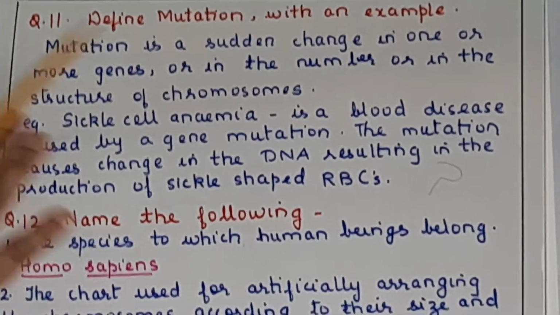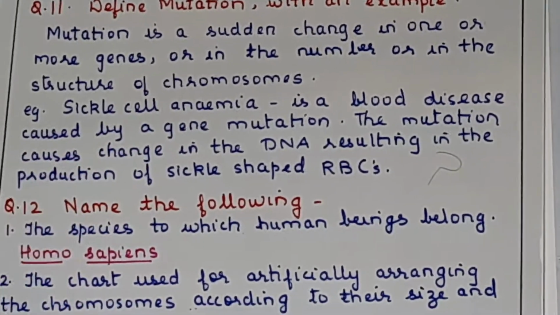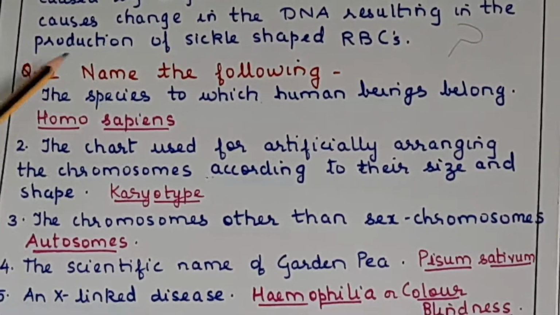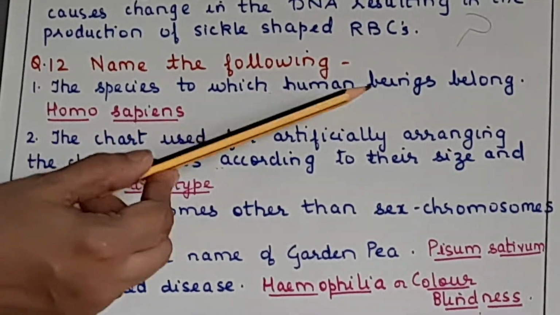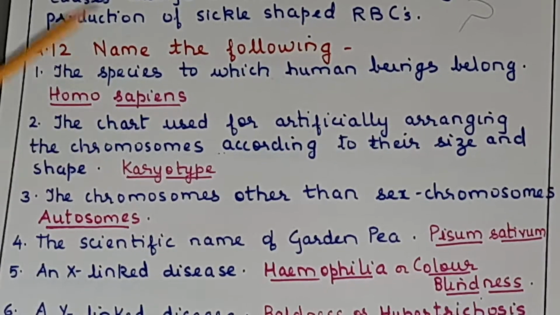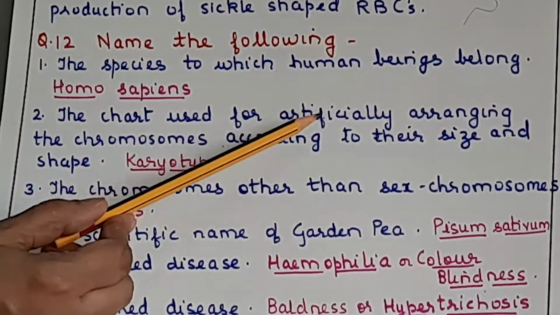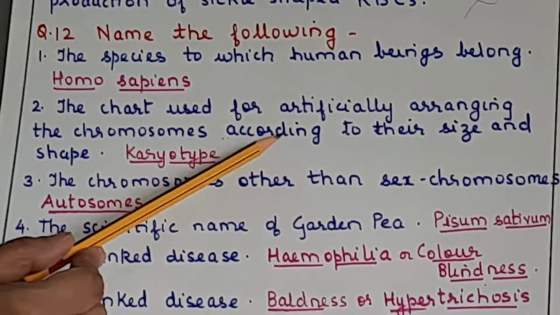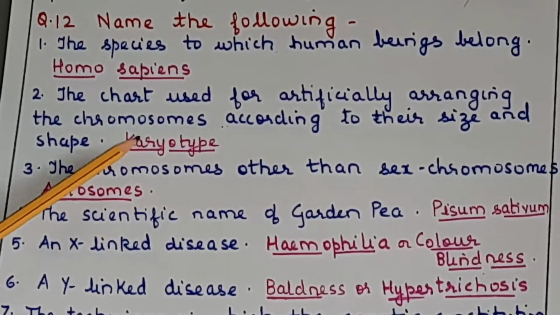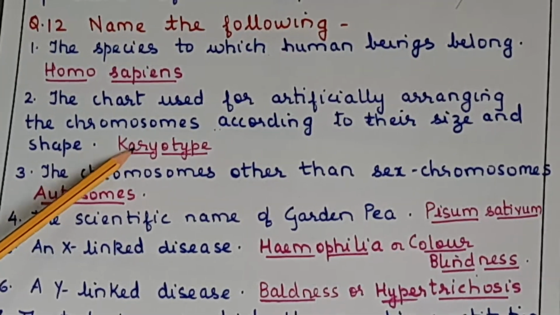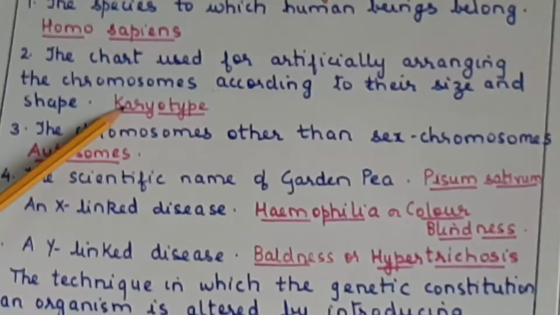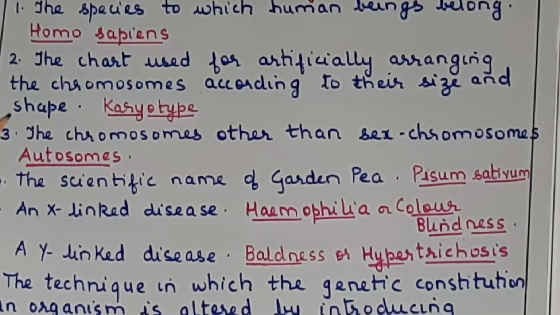Okay, so with that we have completed the chapter. Now some question answers we'll just note down. So question 12, name the following. Species to which human beings belong: Homo sapiens, you have to underline it like this, Homo and sapiens. The chart used for artificially arranging the chromosomes according to their size and shape is called karyotype. This I had explained to you last time. I don't know if you went through your textbook. There is a picture in your textbook of all the 23 pairs of chromosomes. So that is called karyotype.